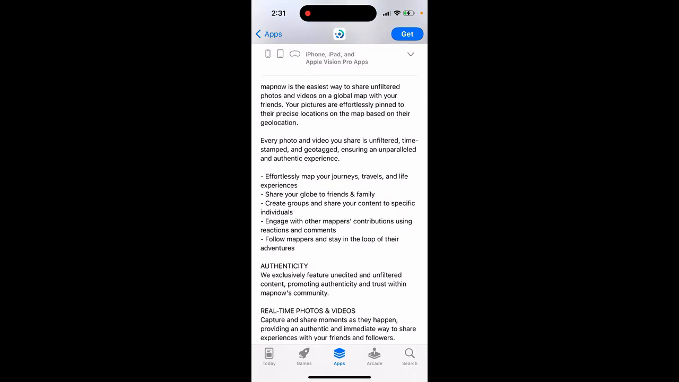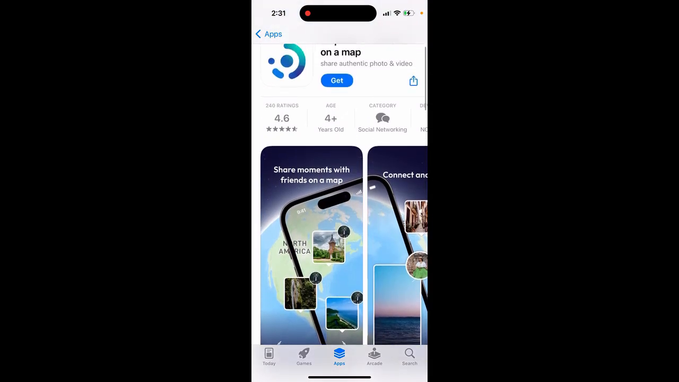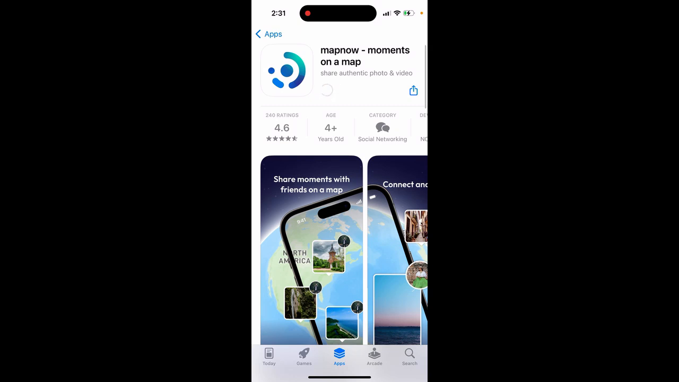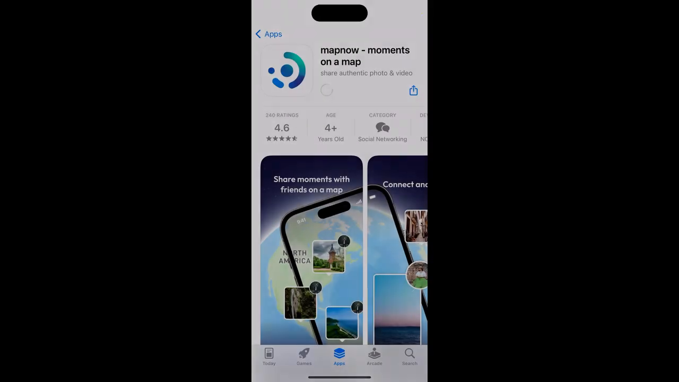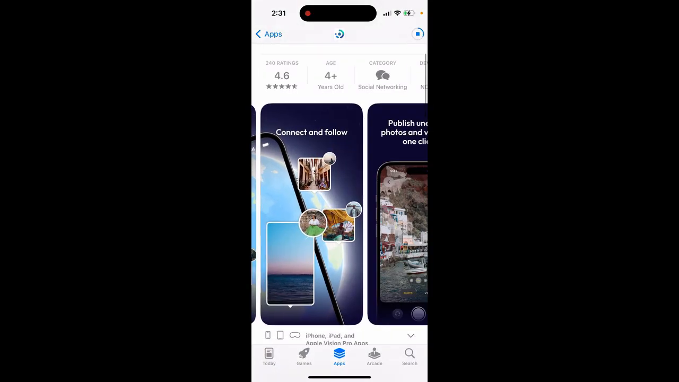Effortlessly map your journeys, travels, and life experiences. Share your globe to friends and family. Create groups and share your content to specific individuals. And then you just have it like here. So then you just tap get, just double click to install, share moments with friends on a map, connect and